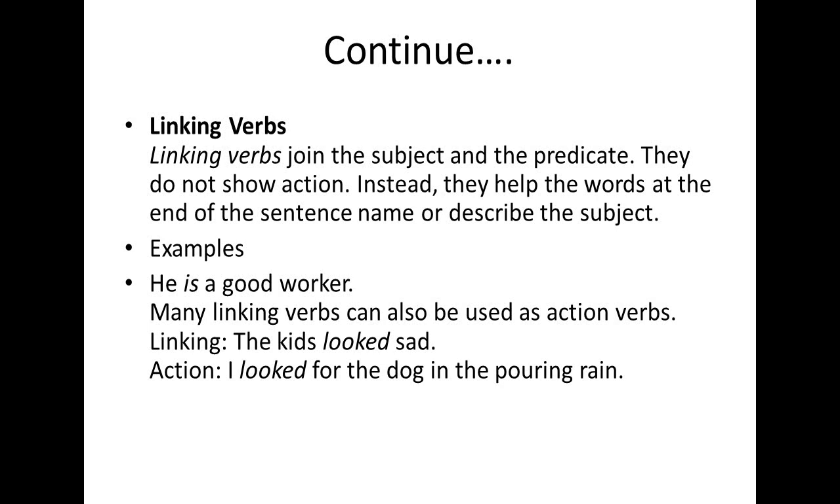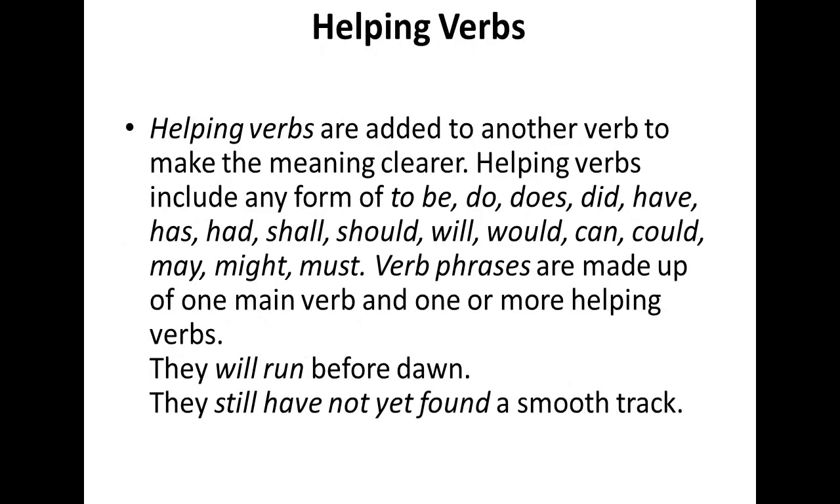Then there are the linking verbs. Linking verbs join the subject and the predicate. They do not show action. Instead, they help the words at the end of the sentence name and describe the subject. For example, he is a good worker. Many linking verbs can also be used as an action verb. Linking, the kids looked sad. Action, I looked for the dog in the pouring rain.